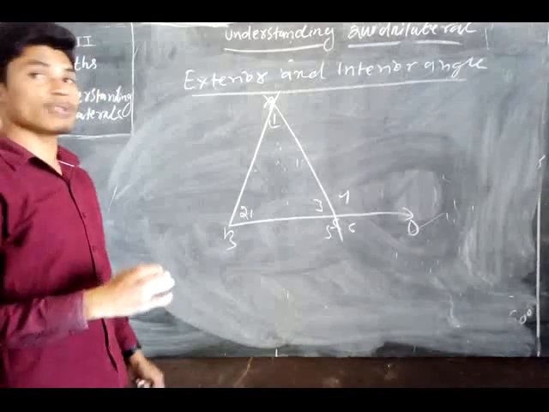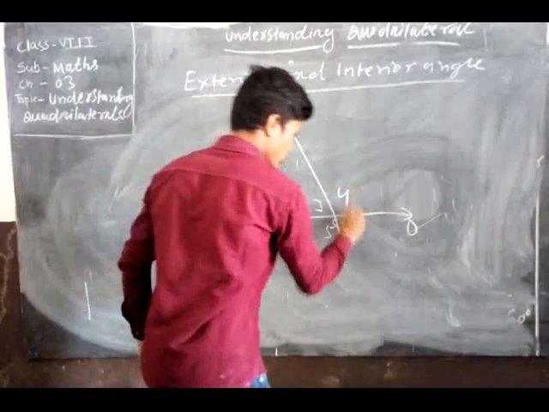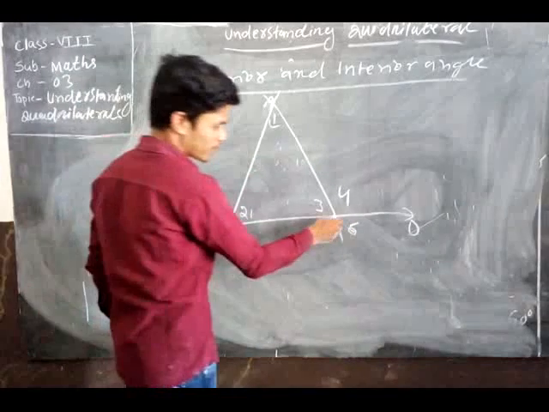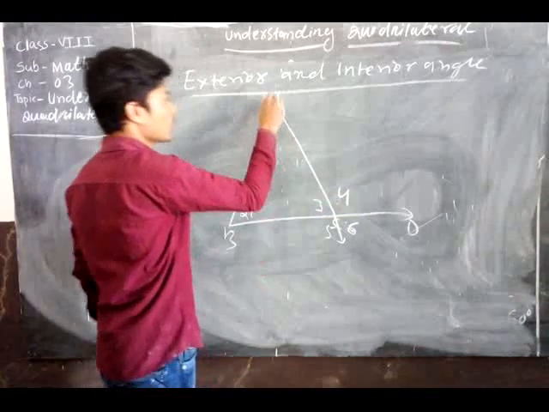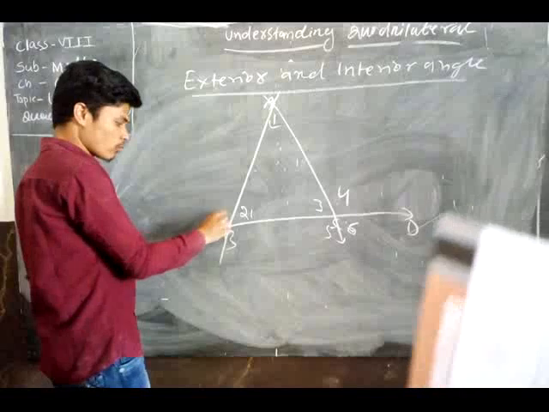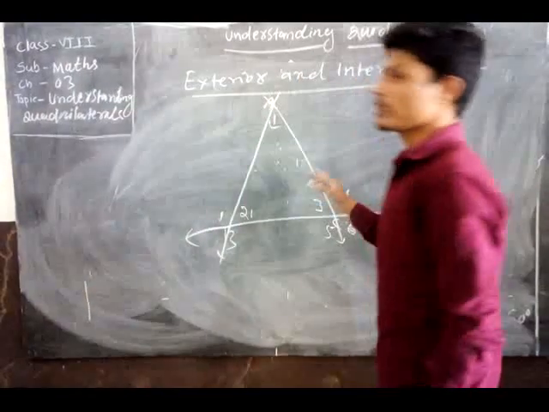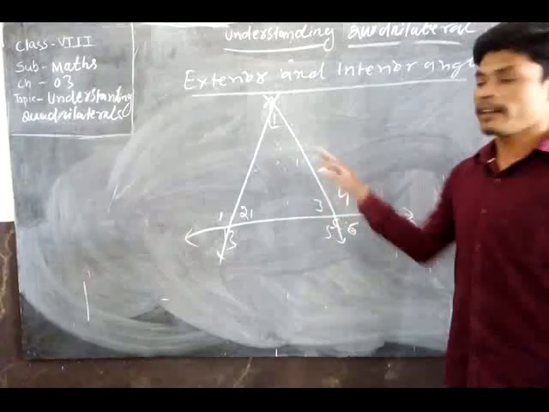The exterior means what? Which angle is exterior to the triangle? Here, see here. 4, 6, 5. Here also, how many exterior angles are there? At each vertex 3 exterior angles are there. 1, 2, and 3. Here also 1, 2, 3. Then interior angle means what? The angle which is inside the triangle or inside the polygon. And exterior means what?